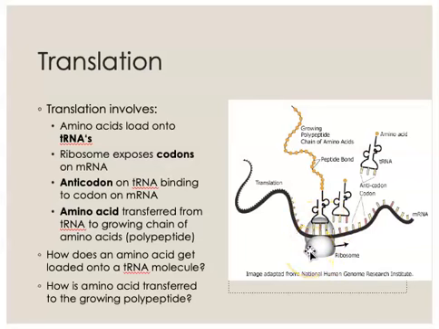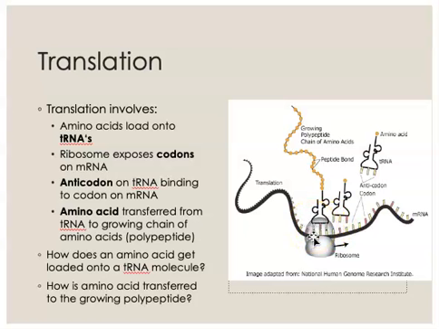The ribosome is literally going to travel down the length of the mRNA molecule, and it's going to expose one codon at a time, one group of 3 bases at a time. Those bases can only interact with one type of tRNA, and that's the tRNA shown here in black that has the complementary anticodon on it.